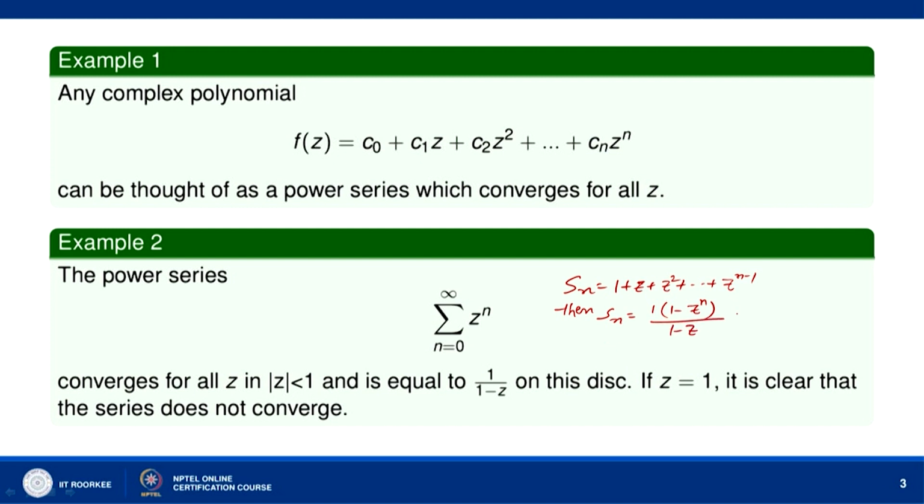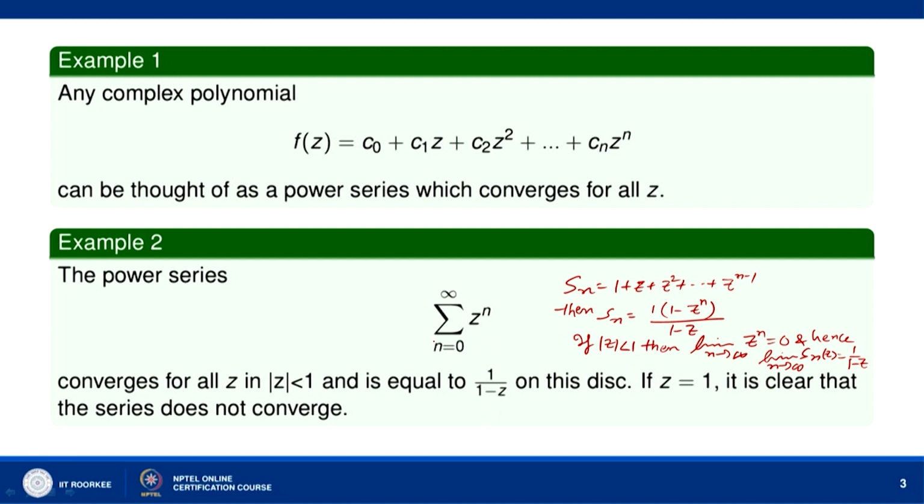Now, if mod of z is less than 1, then limit n tends to infinity z to the power n goes to 0, and hence limit n tends to infinity Sn z is equal to 1 over 1 minus z. So, the sum of the series is 1 over 1 minus z whenever mod z is less than 1.